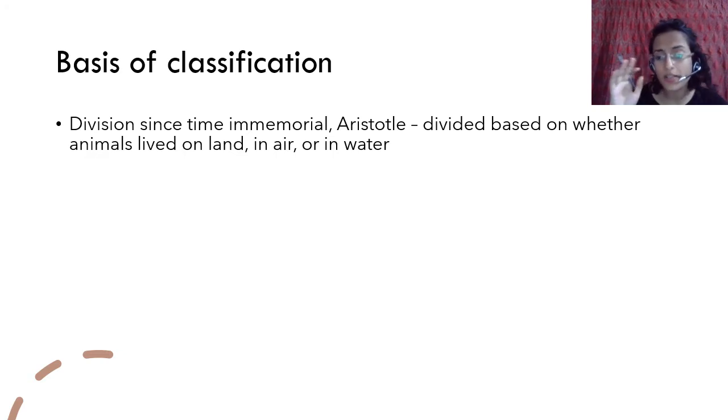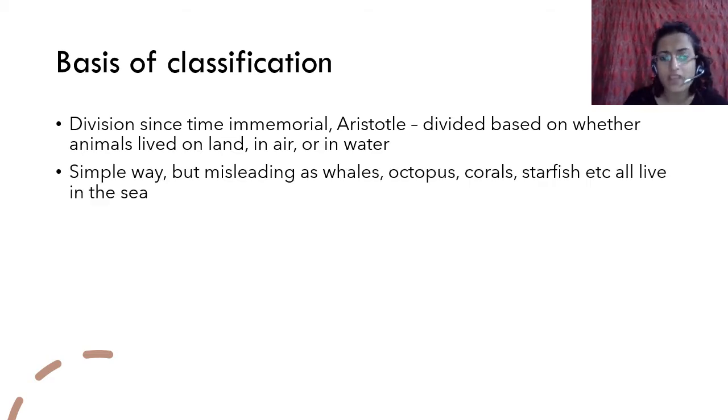So what should be the basis of classification? Okay, so classification of animals, of organisms, has been done for a very long time, and this started right from people like Aristotle. Aristotle divided animals based on whether they lived on air, land, or water. If you think about it, you'll be like, yes, it's possible, we can do this. But think about it. If you look at only water animals, for example, aquatic animals, you look at whales, you have octopuses, coral, starfish, they are very, very different from each other.